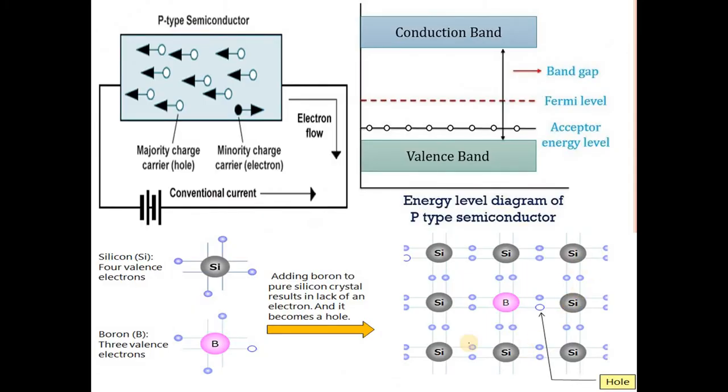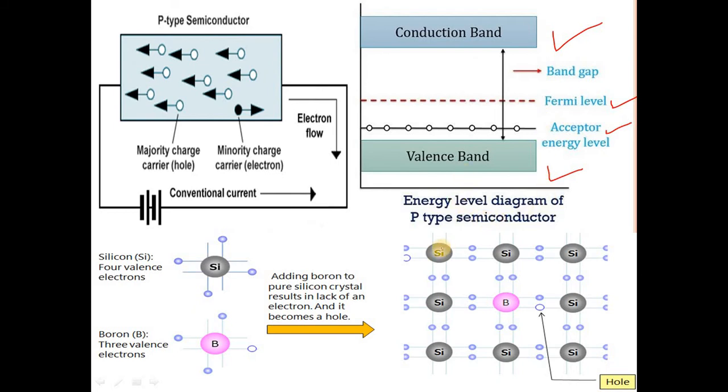So in the case of p-type semiconductor, this is a diagrammatic representation for explanation of p-type semiconductivity. In the band diagram, there are the valence band and conduction band, and this is the Fermi level. So here the acceptor energy level, or electron acceptor band, is just above the valence band.